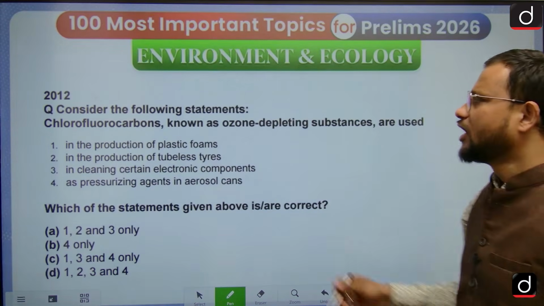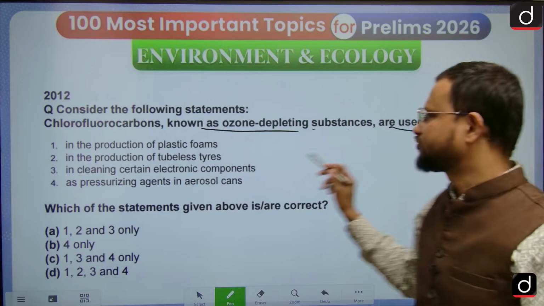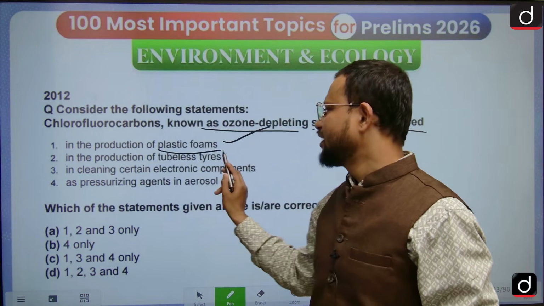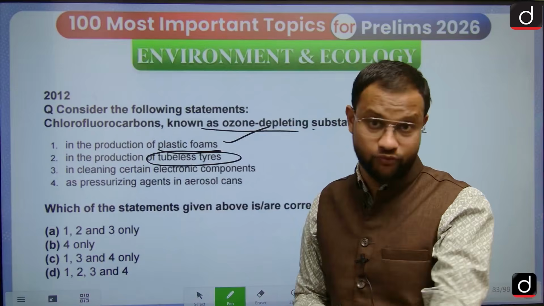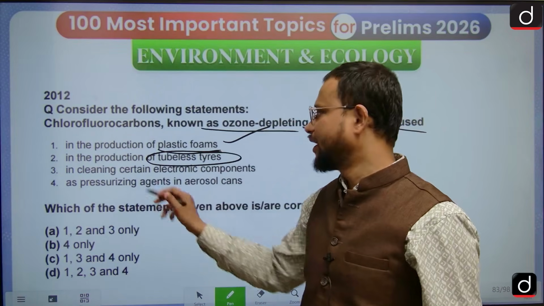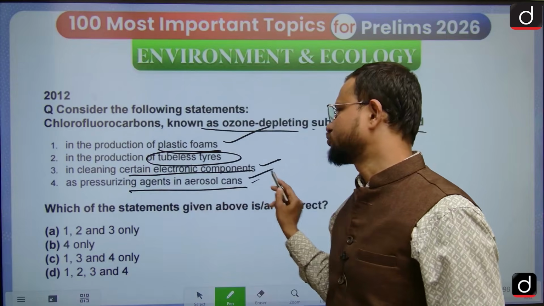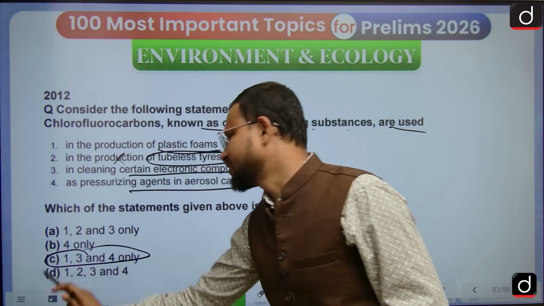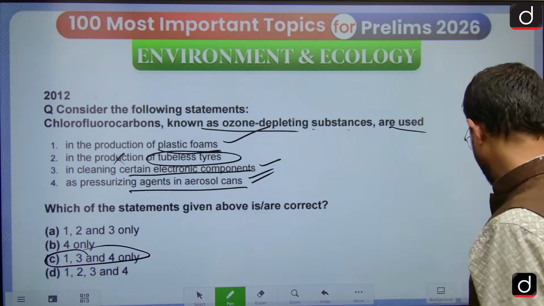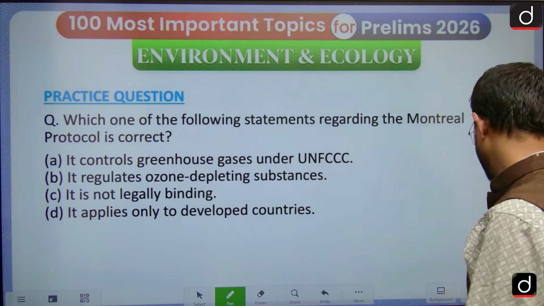Now, I have a question. Chlorofluorocarbons, known as ozone depleting substances, ODS, are used in plastic foams. Yes. They are also used in the production of tubeless tires. Tubeless tires are what we are using, with nitrogen there, right? Cleaning resistant electronic components, yes, and as a pressurizing agent in aerosol cans. So answer 2 is doubtful. That's the reason. The answer is 1 and 3. Then have a practice question on this. Let me know your answer in the comment.